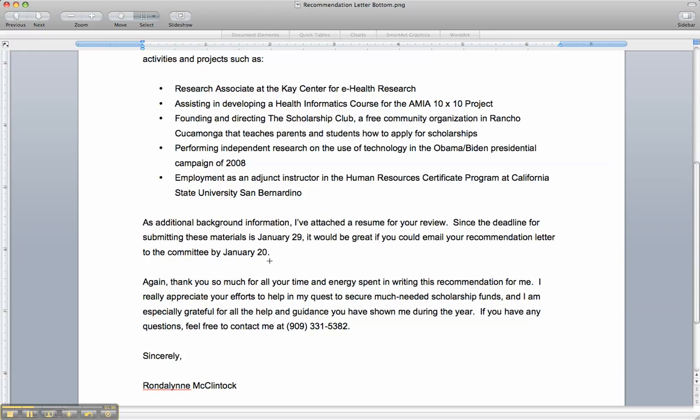Okay, for Gates, they're going to actually recommend and nominate online. So in that case, you would send them the URL of where they need to fill out the recommendation. And don't forget to give them your contact information. They're going to have questions. So make sure that it's easy for them to contact you. Give them both a phone number and an email address.